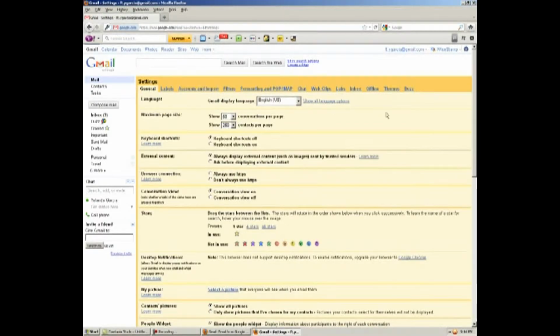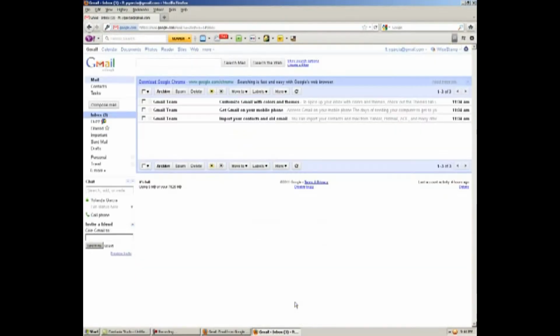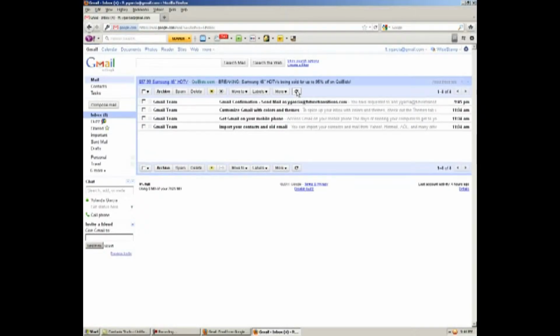generally what I do is I'll come over here to the General tab and go all the way to the bottom, because for some reason not every tab has a save, but the General tab does. So I save that, and I come over here, and boy, this is going to make a liar out of me. I do not see that 4th email I expected to see here by now. Let me refresh. There it is.